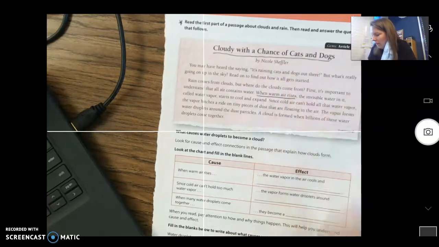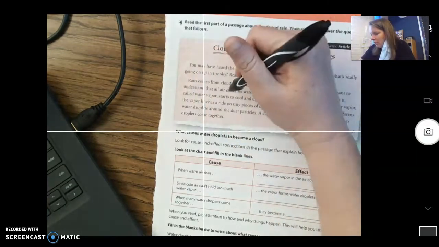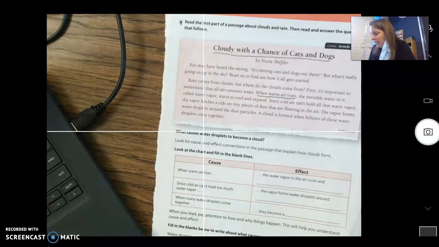When warm air rises, the invisible water in it, called water vapor, starts to cool off and expand. So I want to fill in this blank. When warm air rises, the water vapor in the air cools off, right?